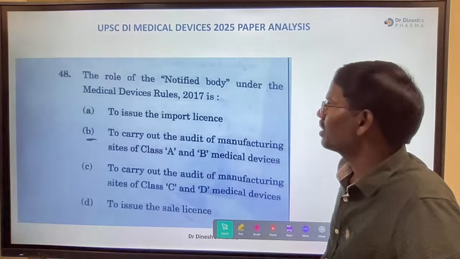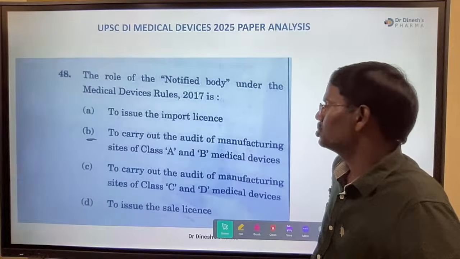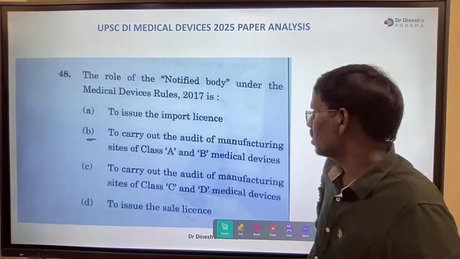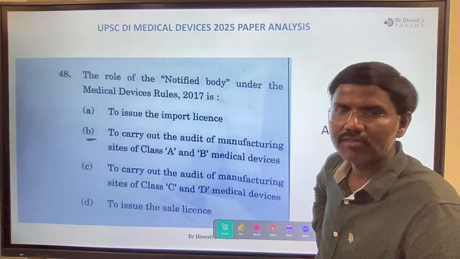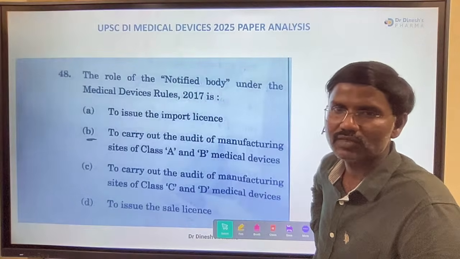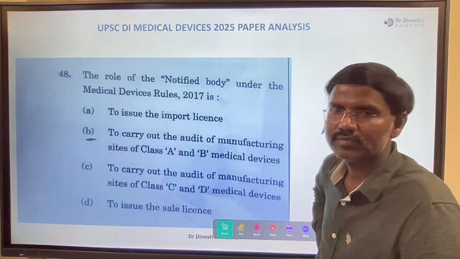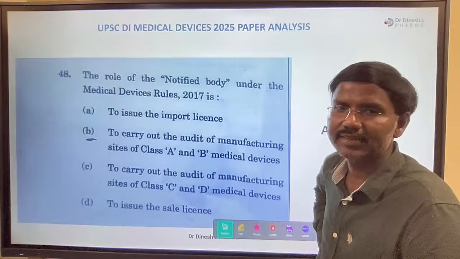Next question, the role of notified body under the Medical Device Rules 2017 is to issue import license, carry out the audit of manufacturing site for C and D or A and B, or to issue the sale license. What is the answer? Notified body किसके लिए काम करते हैं? A and B or C and D?